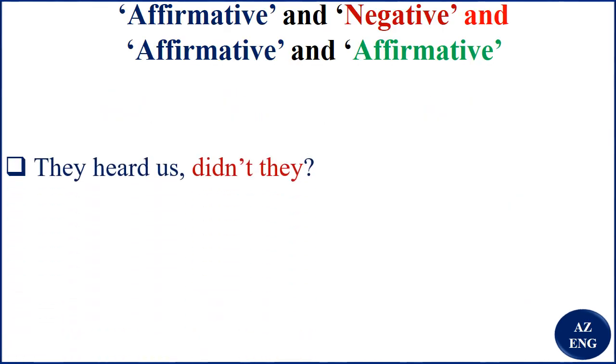So, they heard us, didn't they? "They heard us" is affirmative. But "didn't they" is negative. It is negative because you see it has "not". In "didn't", the "not" is what makes it negative. And in "they heard us", you don't have "not", so you say it is affirmative. So the "not" is what makes it negative.